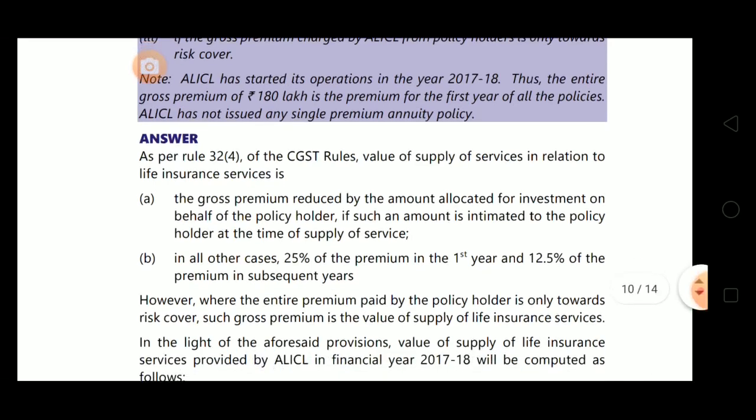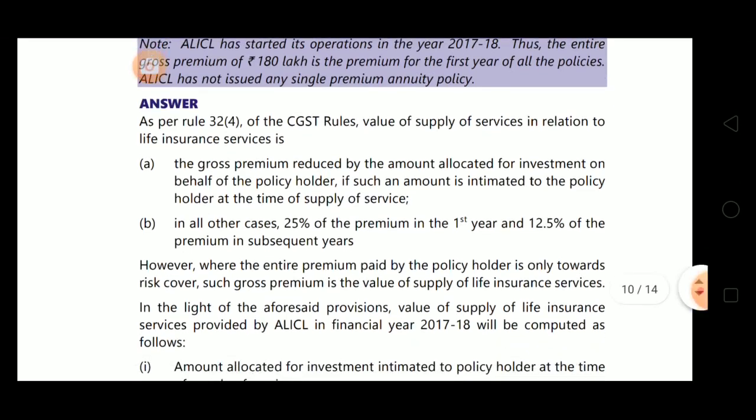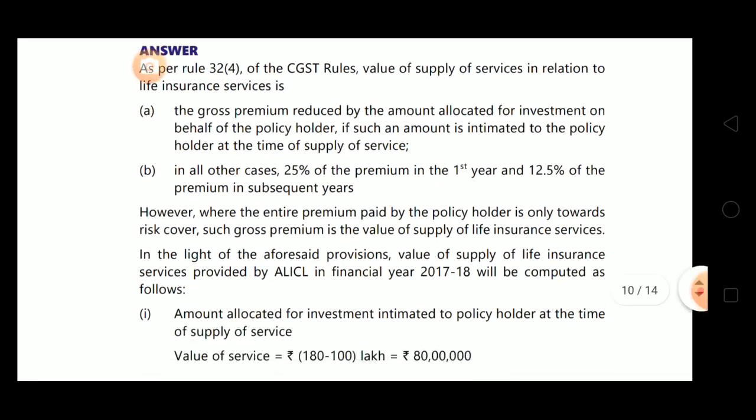Now in all other cases, 25% of the premium in the first year and 12.5% of the premium in the subsequent years. However, where the entire premium paid by the policy holder is only towards risk cover, such gross premium is the value of supply of life insurance services. So they have discussed the provisions.